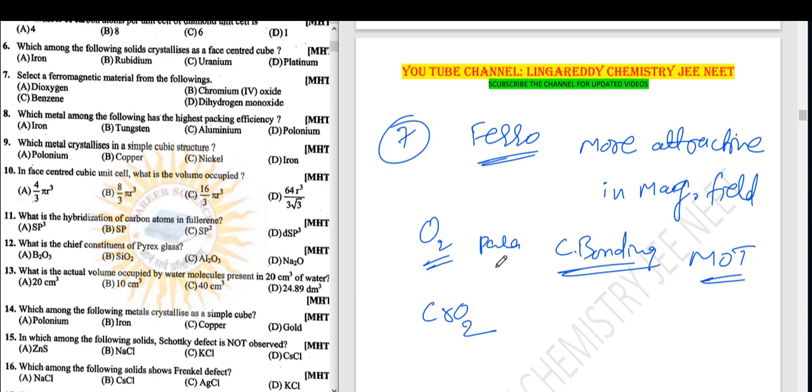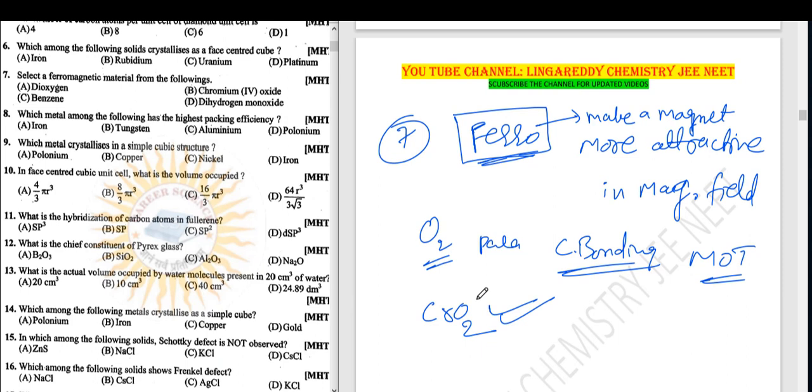Ferro means one more hint: we can make a magnet, a permanent magnet, like iron magnets. Para means in the magnetic field it will attract. In ferro, once it becomes a magnet, that magnetic property will be permanent. Right. Chromium dioxide is the answer.